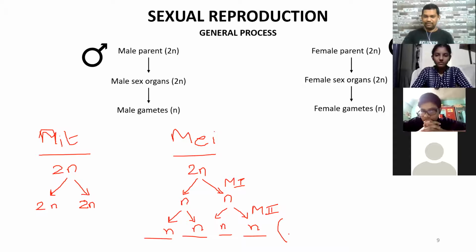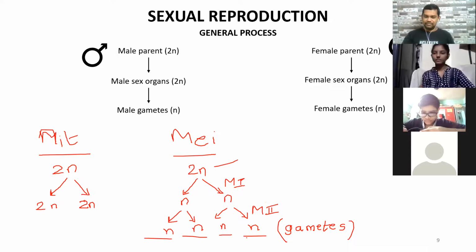And these 4 haploid daughter cells are simply called gametes. Understood? Yes, they are known as gametes. So gametes are always haploid, or you can say gametes always have half the number of chromosomes as that of the parental cell. And these are produced only in the reproductive organs.